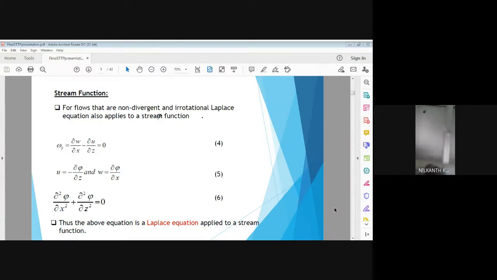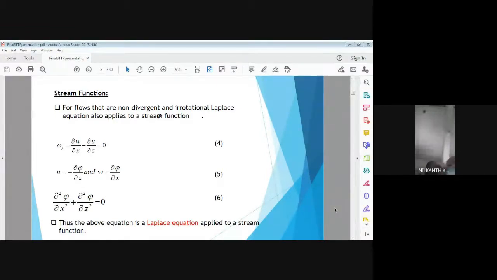to 0, where the velocity components can also be expressed like the velocity potential, gradient of stream function with respect to z direction. So negative sign gives you u component, and gradient of stream function with respect to x gives you w component. Here it is quite important to note that the unit of stream function, that is psi, is also meter square per second.